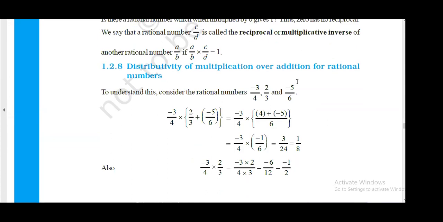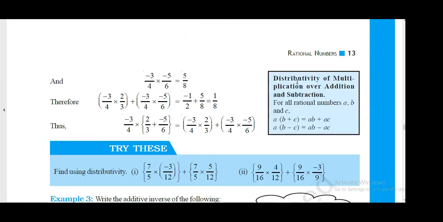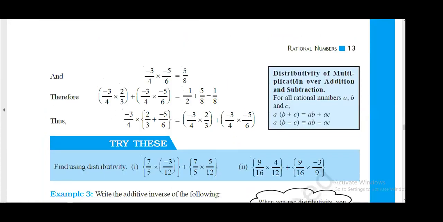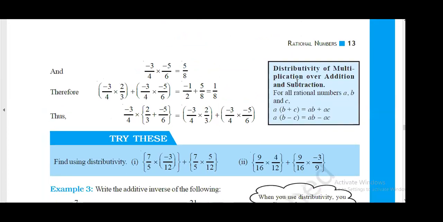I guess all of you have already solved problems based on the distributive law, right? So try problem number 1. Use the distributive property. We have already solved such problems, right?